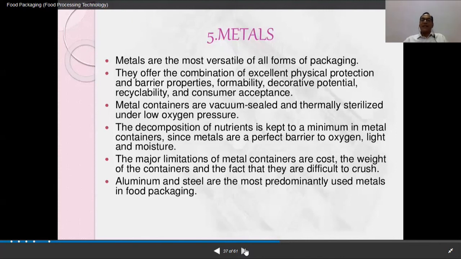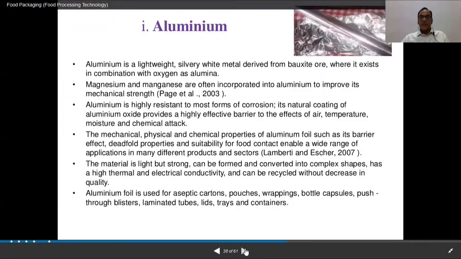And then comes the metals. Next packaging material is metals. Metals are most versatile of all forms of packaging. Aluminium and steel are the most predominantly used metals in the food packaging. हमारा aluminium foil है, aluminium के boxes हैं, and then steel, metal, cans, all are there. And metal containers are vacuum sealed and thermally sterilized under low gas pressure. So that's how the metals are used.